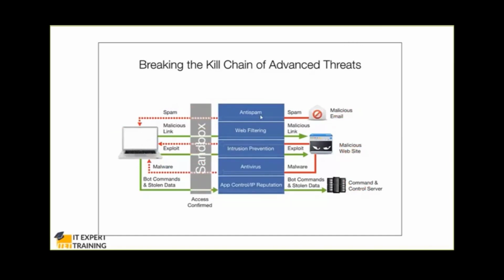So it's called advanced persistent threat. Yes, I had anti-spam, web filtering, IPS, antivirus, but still, if you don't execute using a sandboxing environment, your system can be compromised using a zero-day attack.